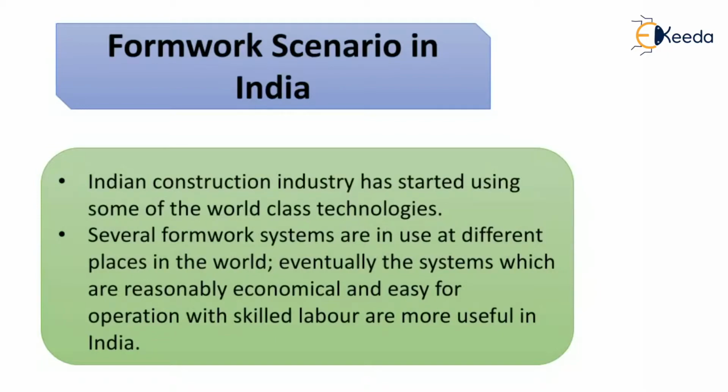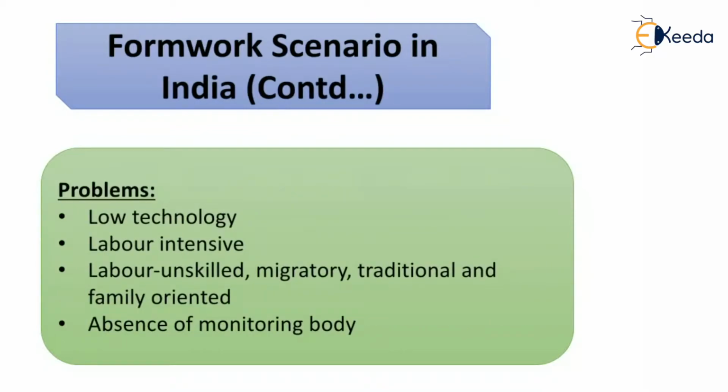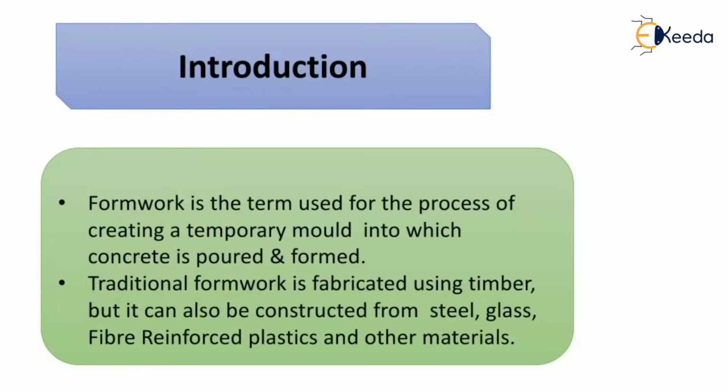So what was the formwork scenario in India? In the Indian construction industry, the use of world-class technology has already started. Several formwork systems are in use at different places in the world. Eventually, the systems which are reasonable, economical, and easy to operate with skilled labor are more useful in our country. So, what are the problems faced in our country? Low technology is being used, it is labor intensive, the labor is unskilled, migratory, traditional and family oriented, and there is also an absence of a monitoring body.